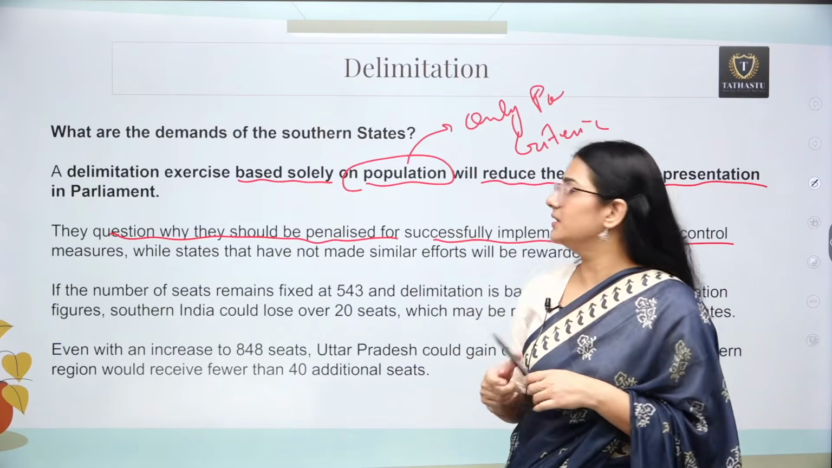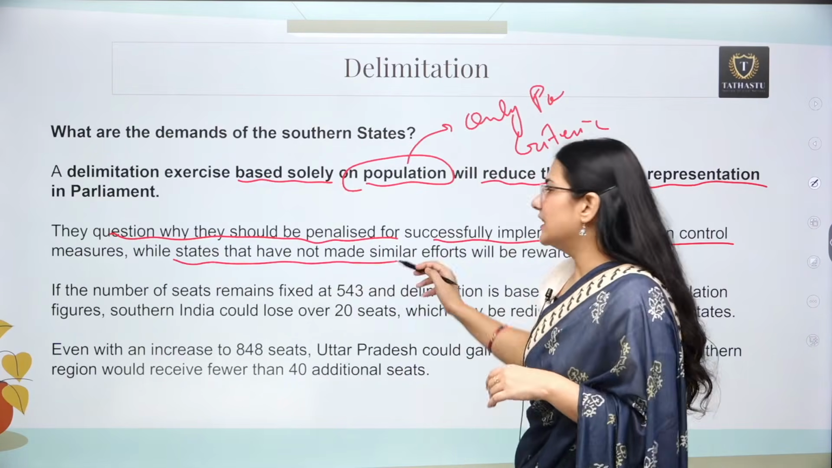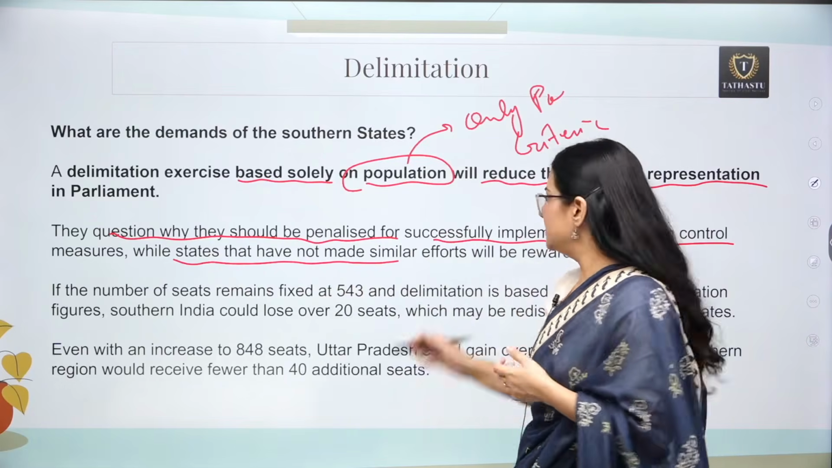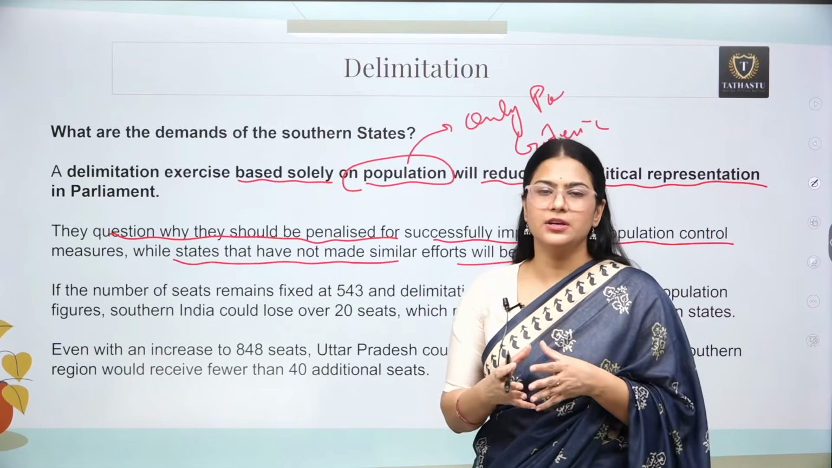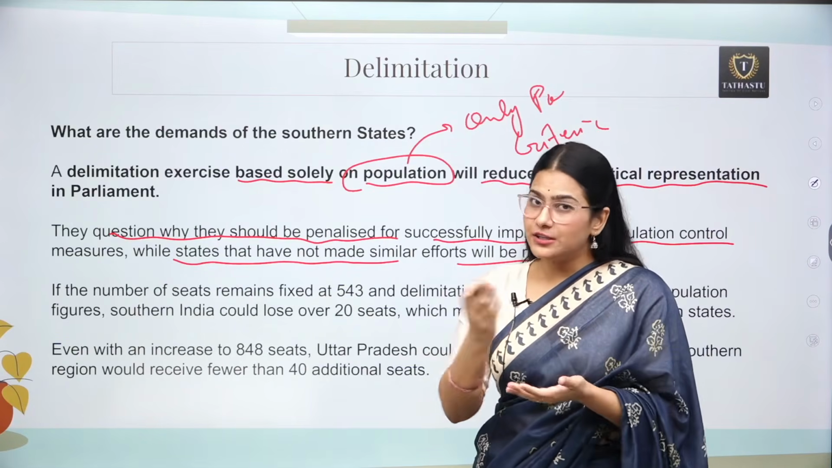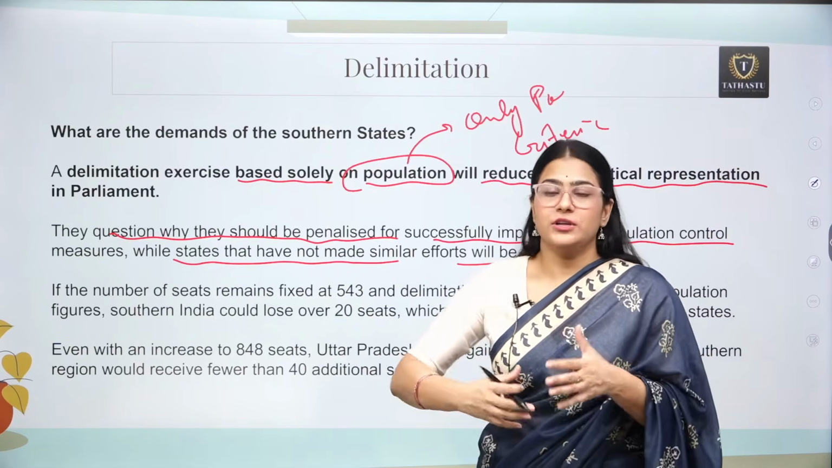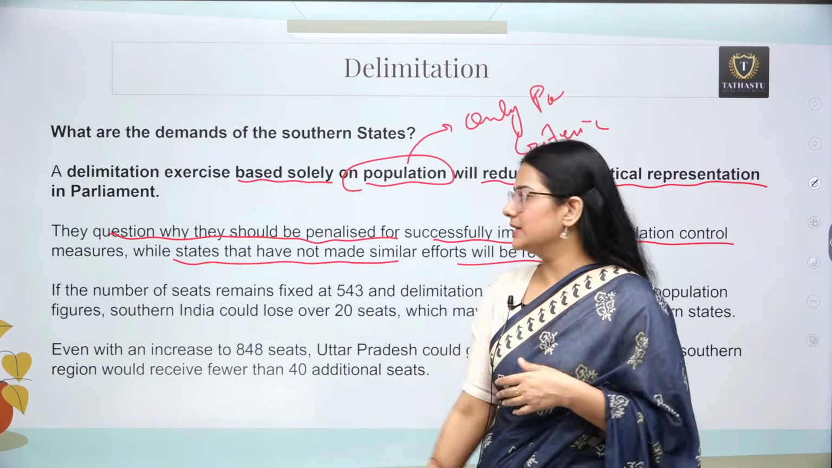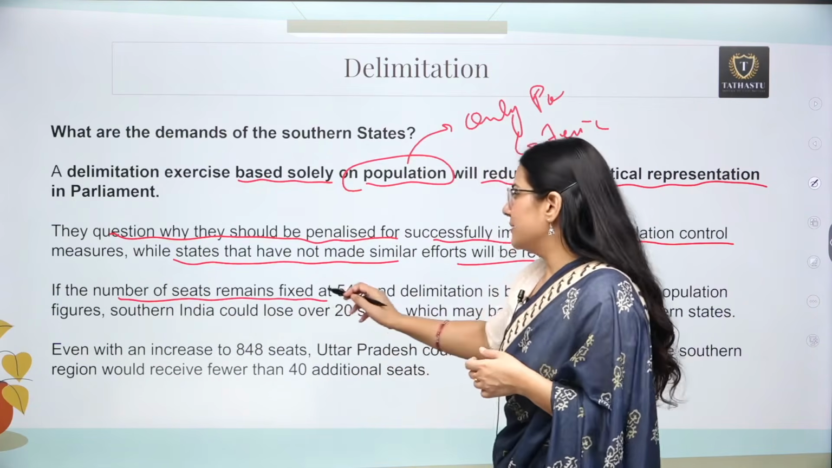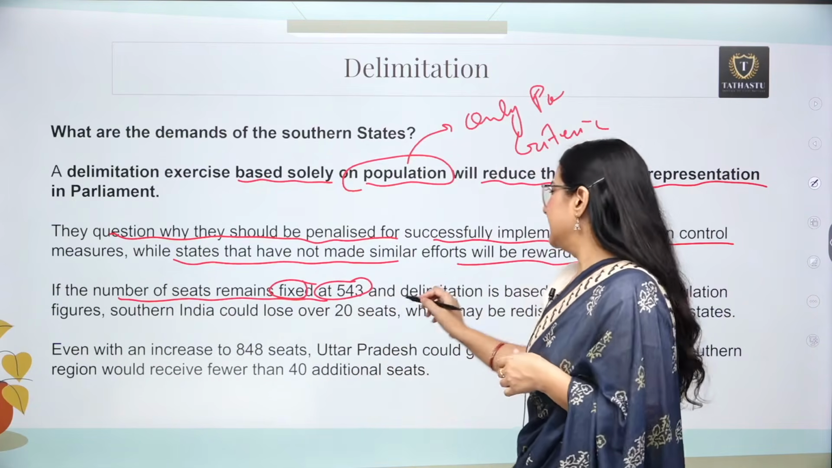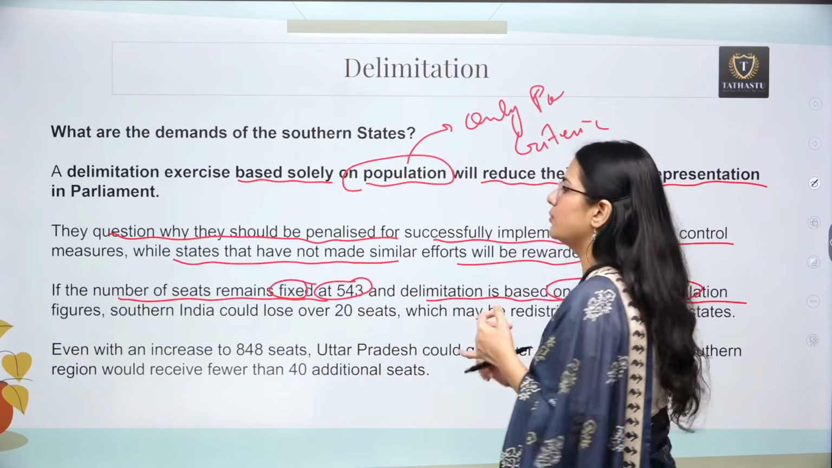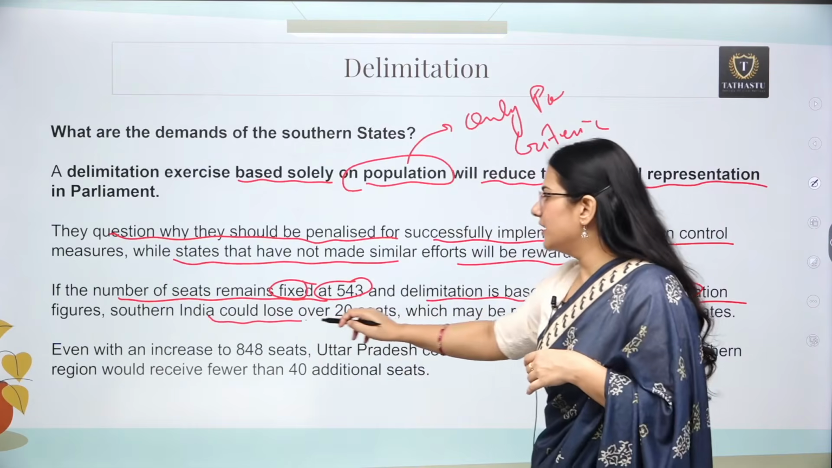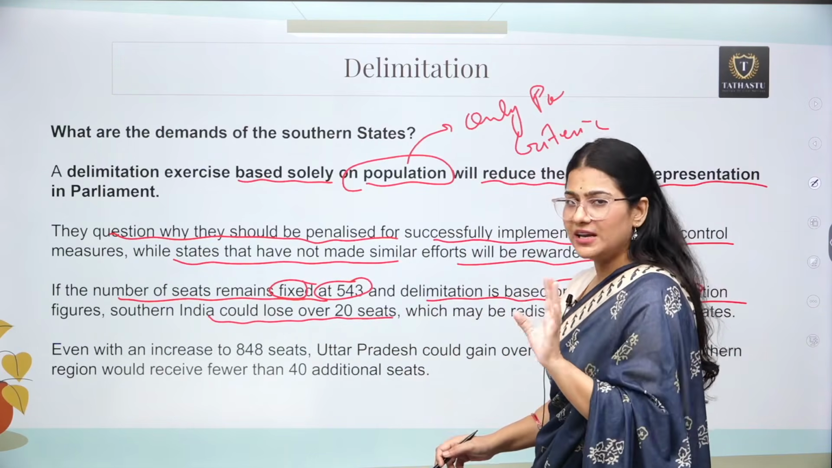Why are they being penalized, while the states that have not made similar efforts are going to be rewarded? The states which did not pay any attention to population control, obviously their population is more, and if the population is more, it means more Lok Sabha seats. If the number of seats remains fixed at 543 and the delimitation is based on post-2026 population figures, southern India could lose 20 seats. So these are the actual figures.